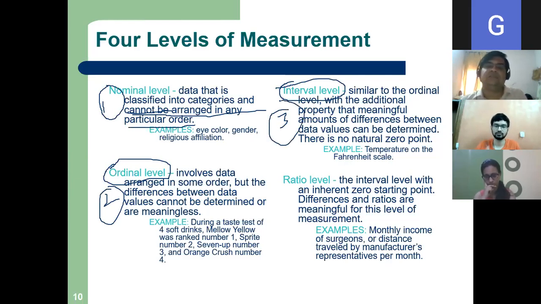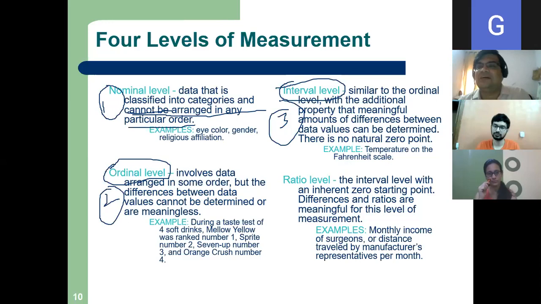Interval level data is almost similar to the ordinal level, with the additional property that meaningful amounts of difference between data values can be determined. Look at the last point: there is no natural 0 point. In the fashion industry there is size 0.